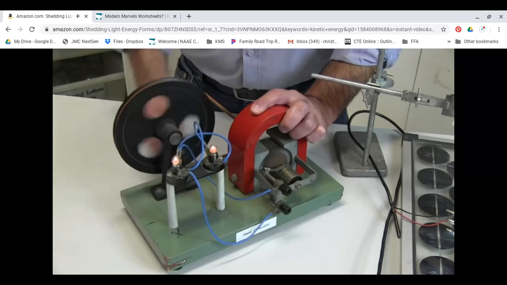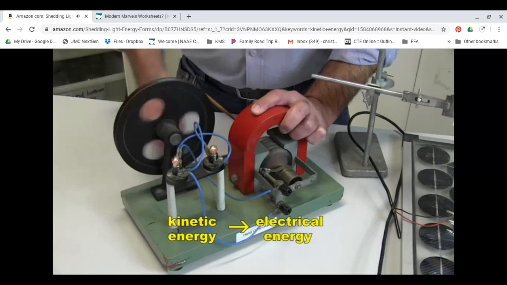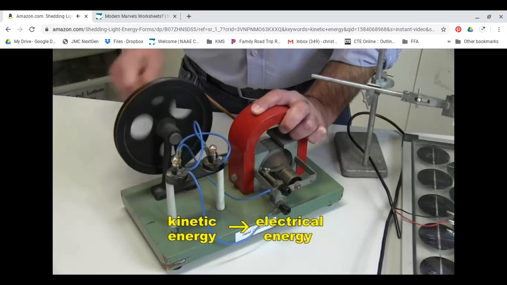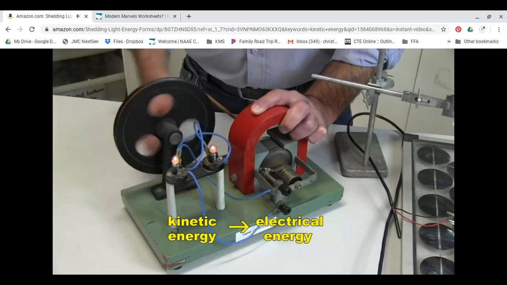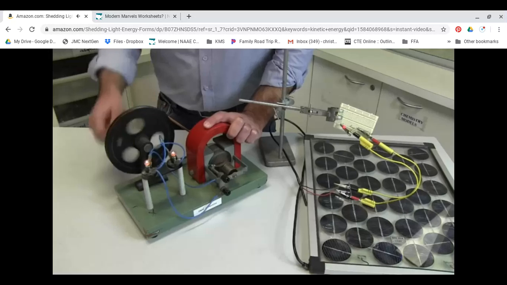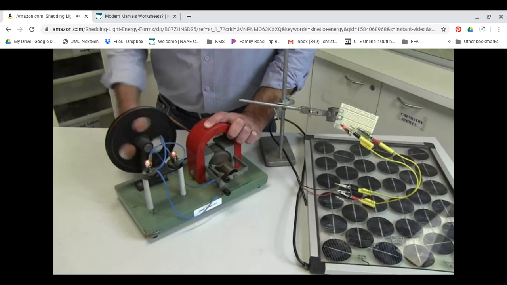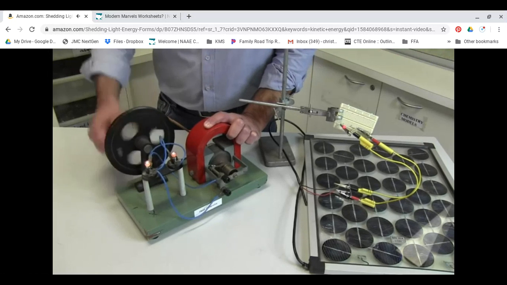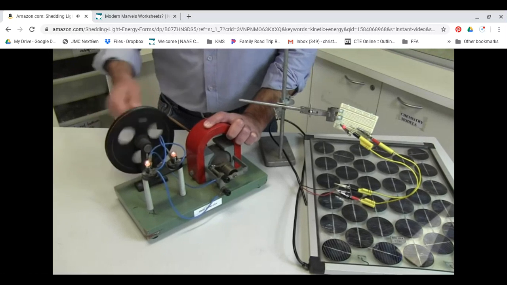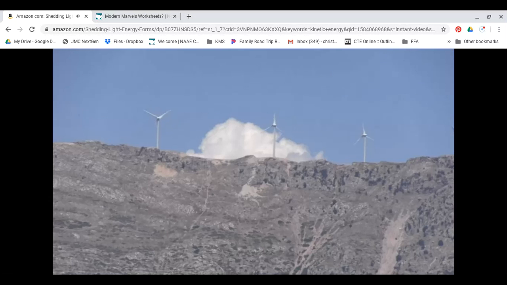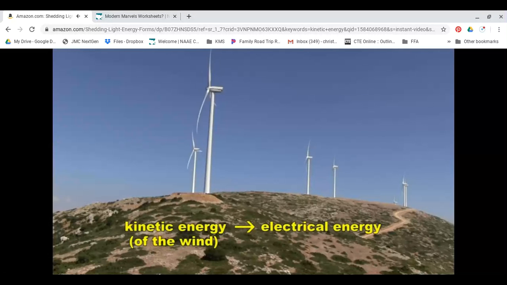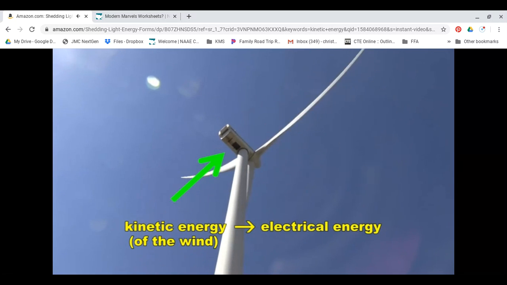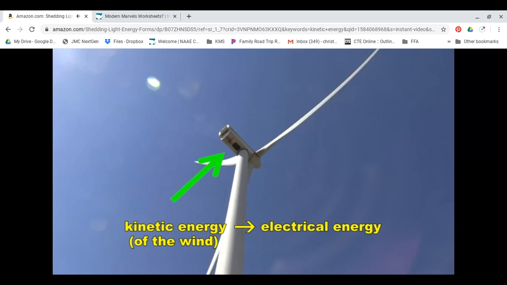A generator, on the other hand, transforms kinetic energy into electrical energy. As the coil of wire spins near the magnet, some of its kinetic energy is being transformed into electrical energy. The electrical energy being produced by the generator is then transformed into light energy by the light globes. Energy is constantly being transformed from one form to another by different things. These wind turbines transform the kinetic energy of the wind into electrical energy. Inside this housing is a generator very similar to the one we just looked at.